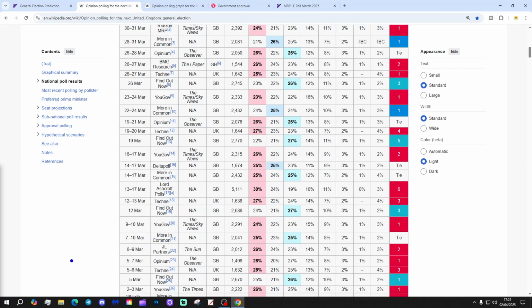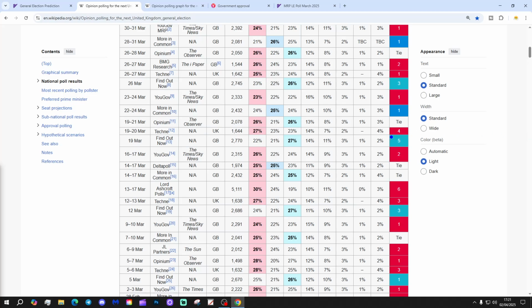Going upwards, we have another More in Common poll, Labour and Conservatives tied. Then a DeltaPoll had Labour and Conservatives tied, I should say. So 25% for Labour, 25% for Conservatives, and 23% Reform in that DeltaPoll. I think that's the first time DeltaPoll has had a tie between Labour and Conservatives.